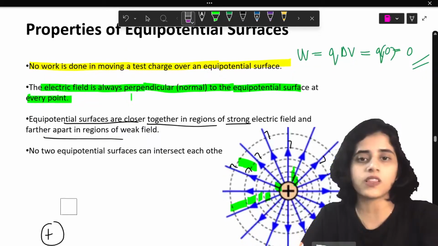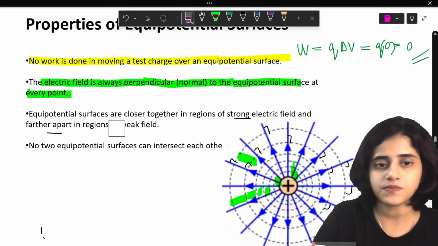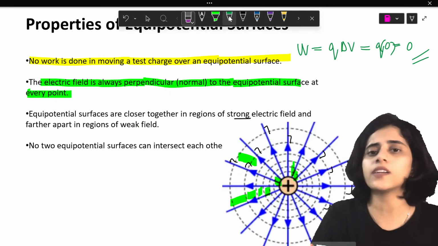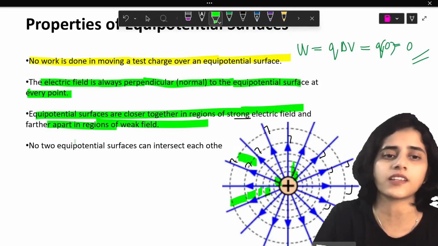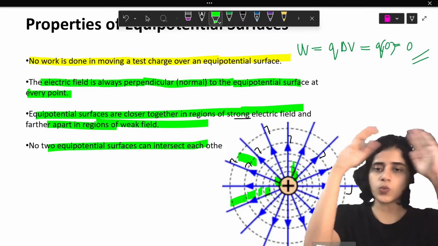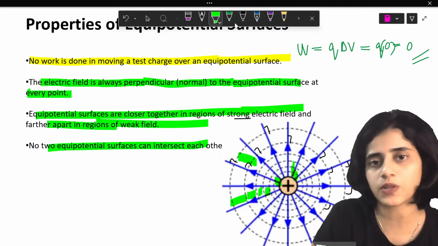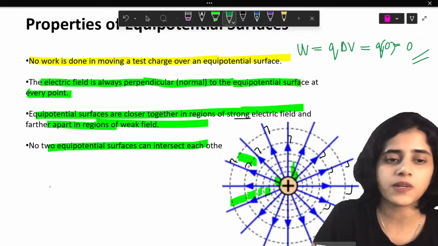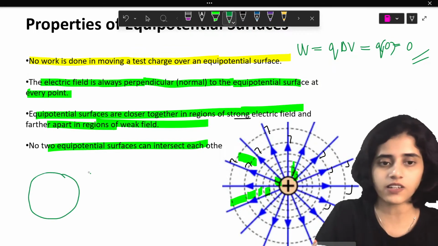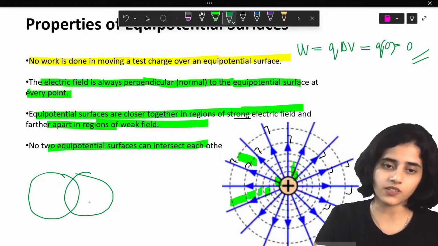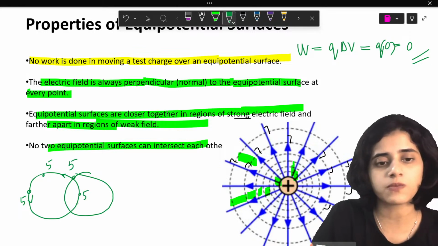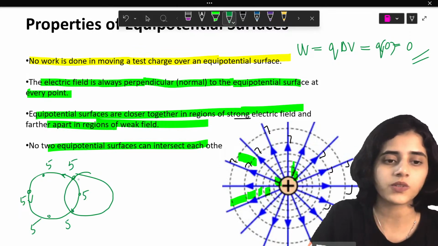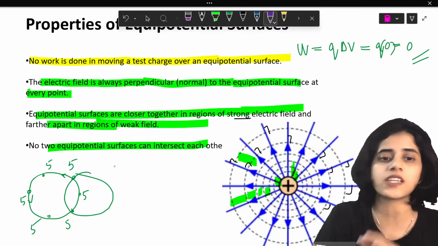Okay, did you understand all the properties, what they mean? Next one, no two equipotential surfaces can intersect each other. I can show you a proof for that. Imagine there is one equipotential surface here, another equipotential surface here. Let's say this is 5 volts, so every point should be 5. An equipotential surface means it should have the same potential.